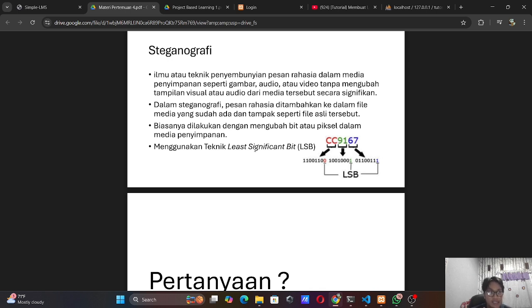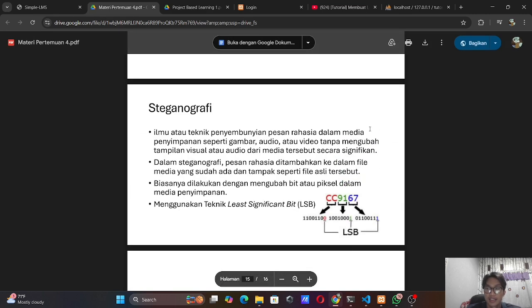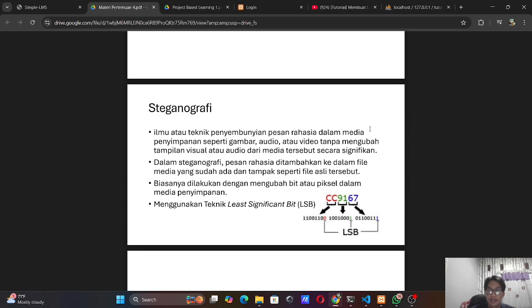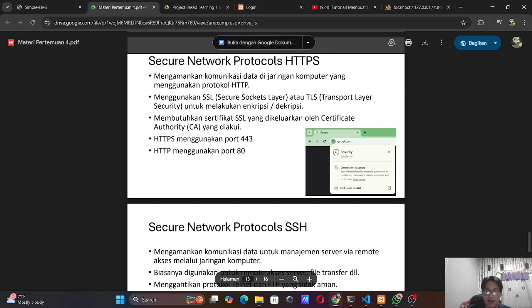The third function is the digital signature, to ensure that documents or data retrieved have not been manipulated or hacked. So I want to show my example of data encryption in code.